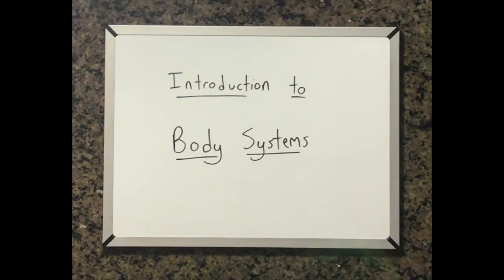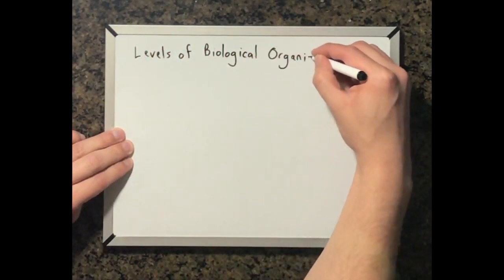What's up, you guys? So in this video, I wanted to introduce the concept of body systems, or organ systems, which are groups of organs that work together to carry out a particular function. If you were to think back to our first unit, titled Introduction to Biology and the Scientific Method, you might remember us discussing the hierarchy of life, otherwise known as the levels of biological organization.